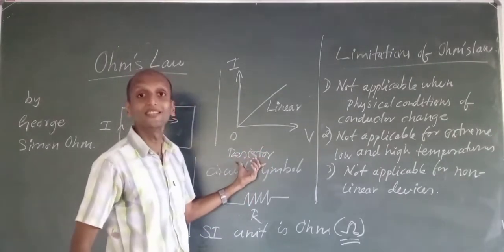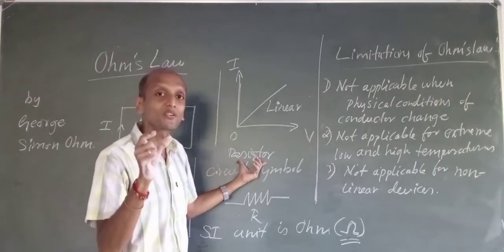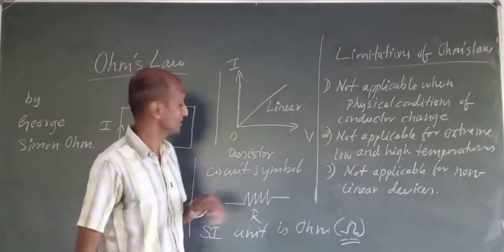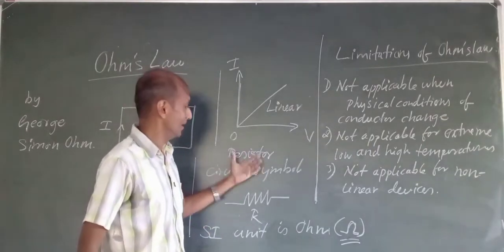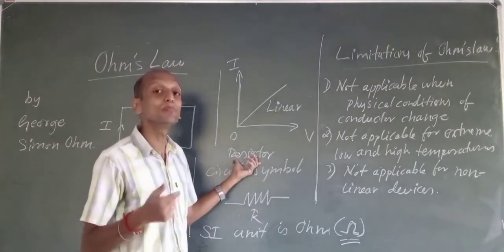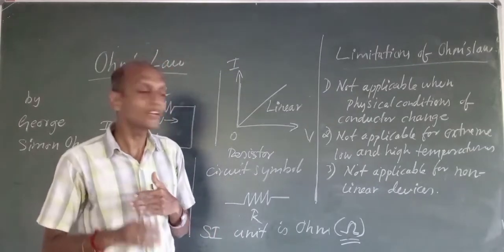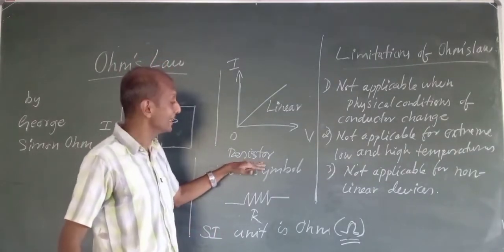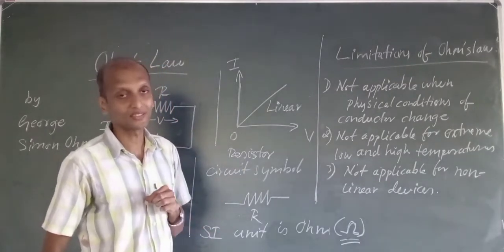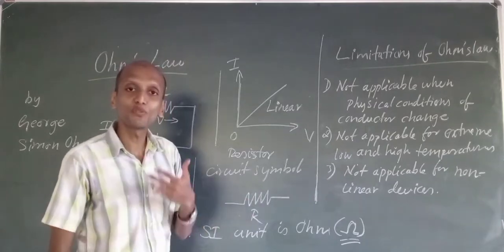Resistor is a component, an electronic or electrical component. It is a circuit component which will be used to make opposition to electric current flow. That is called a resistor, and the property of that resistor is called resistance, the property of any material which will oppose the flow of electric current.